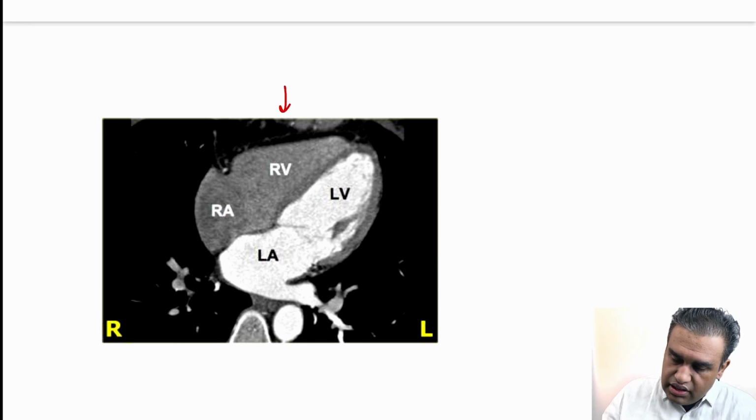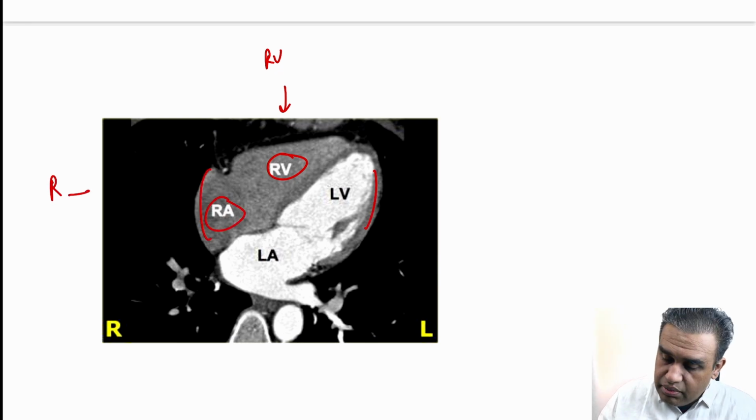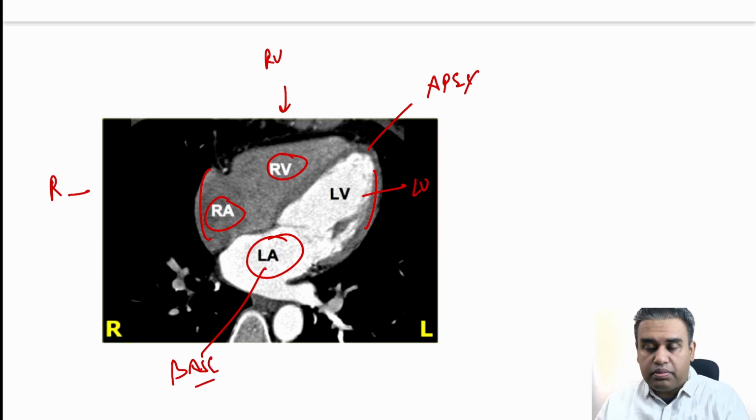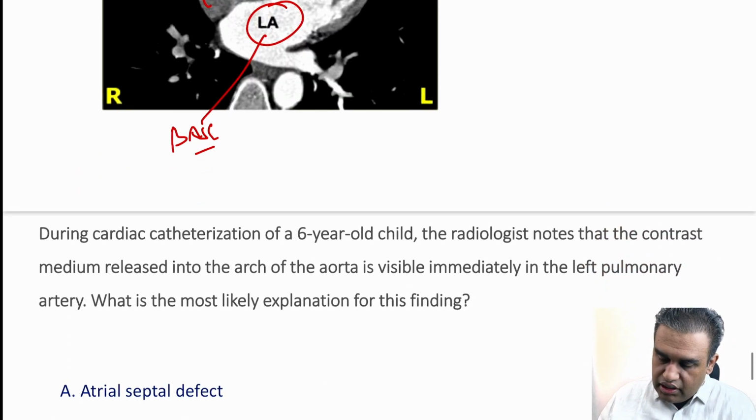Let me revise again. This is the anterior surface, RV. You can see the bulk of the RV. That is the right border of the heart. Which chamber is it? RA. The left border of the heart, which chamber is it? LV. This is the apex of the heart. And posteriorly, the base of the heart, we have the LA, the left atrium, that forms the base of the heart. So remember these things, right?